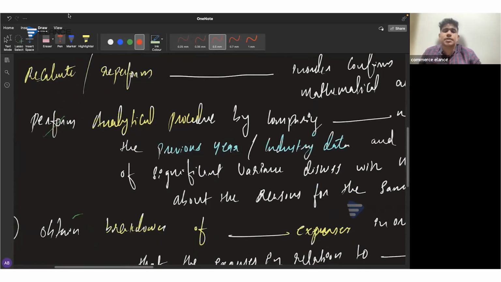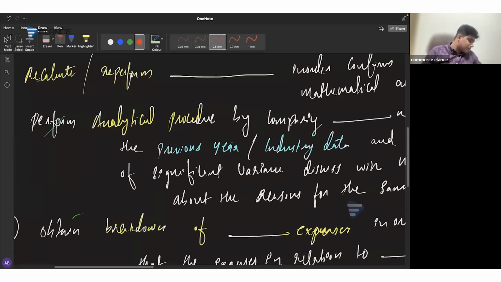Then you can always consider the possibility of having analytical procedures, which is comparison between two balances. So before comparing with the balance, you have to properly think on what balance you will be able to compare this particular information.